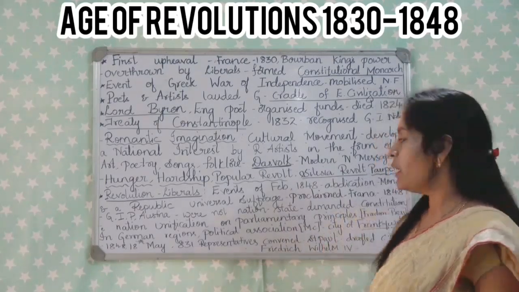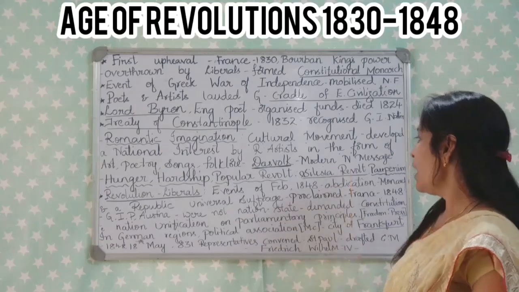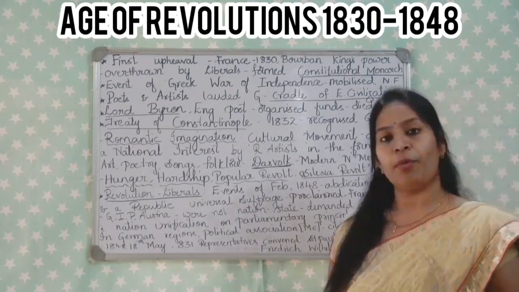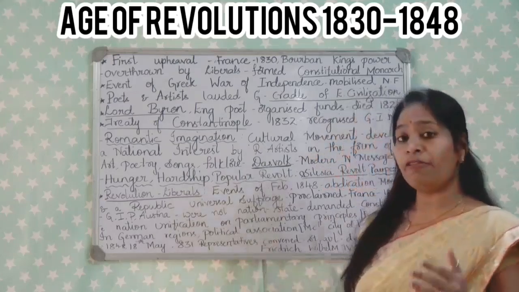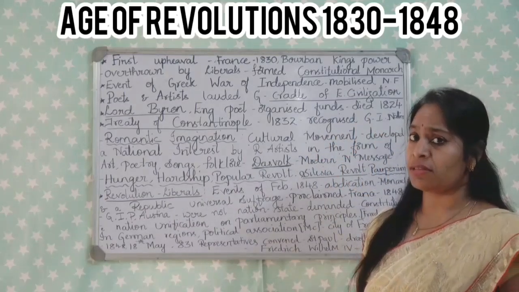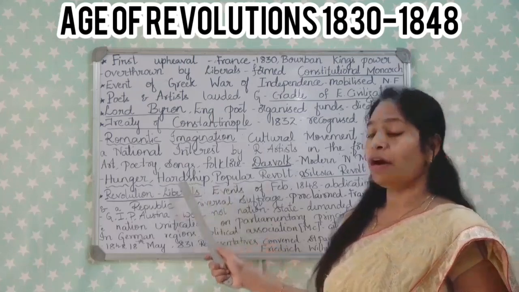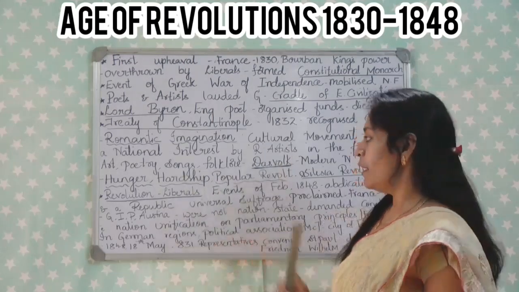Journalist Wilhelm explained about the Silesia Revolt, and the people led a life of pauperism. This is about the hunger, hardship and popular revolt. Apart from getting independent nation states, people also suffered very hard lives during the revolution.